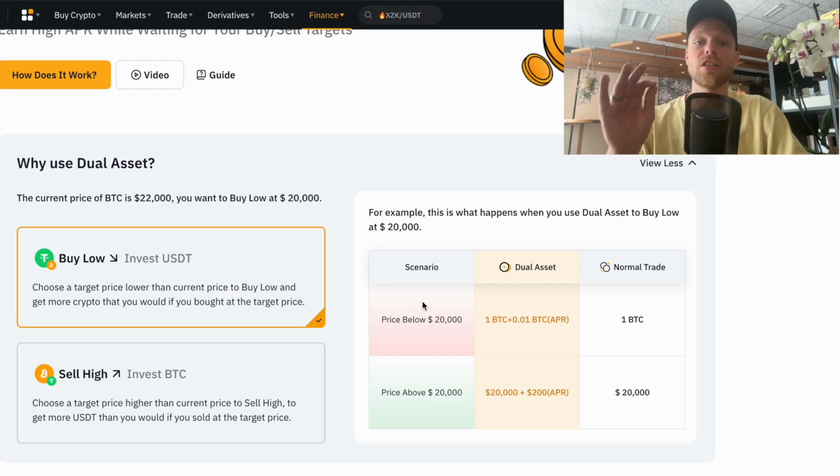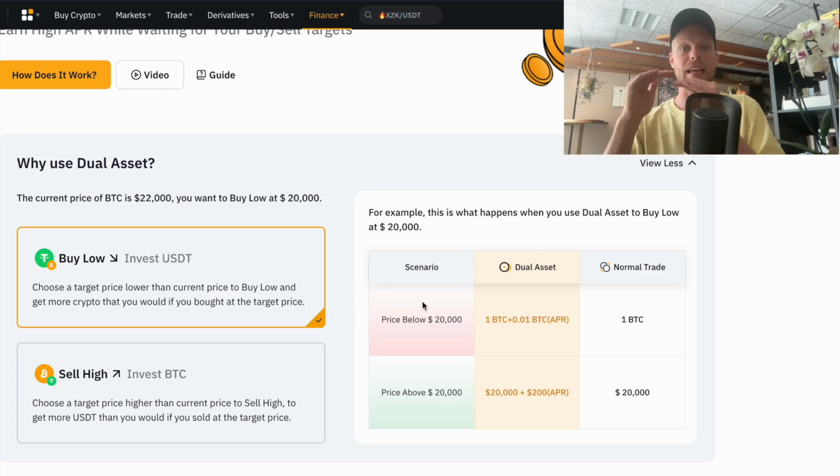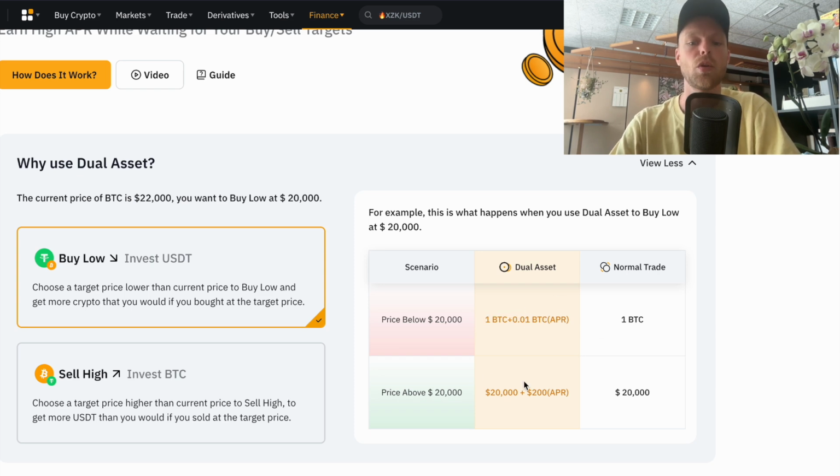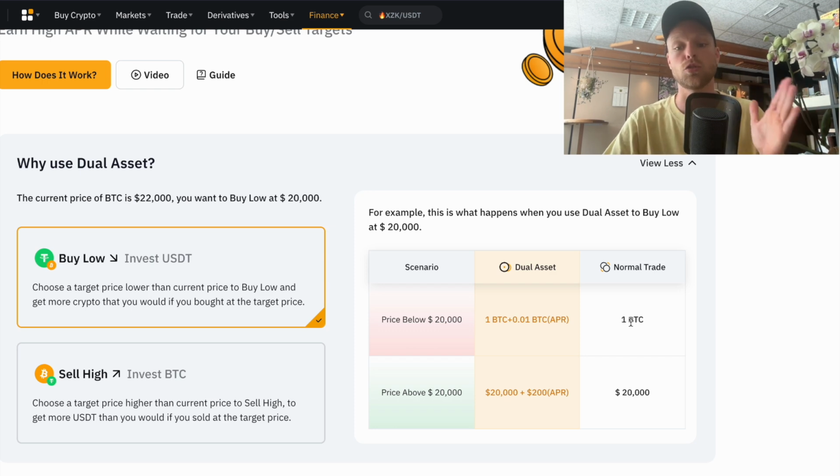So after the expiration date, which can be 8 hours, 1 day, 3 days, or 5 days, if the price is below 20,000 US dollars, which is below the price it was when you started this option, you will basically get paid out in crypto. So you will get paid out 1 Bitcoin and 0.01 Bitcoin. So you will get basically a reward for making this option. While normally, if you had bought Bitcoin back then when Bitcoin was trading at 20,000 US dollars, you would only get 1 Bitcoin. So your yield will be 0.01 Bitcoin.